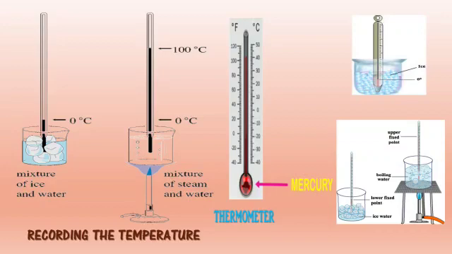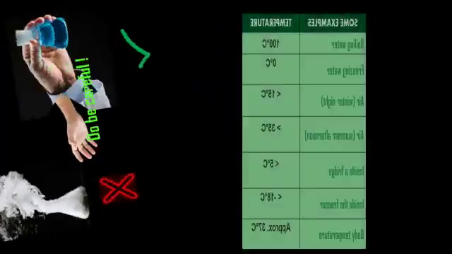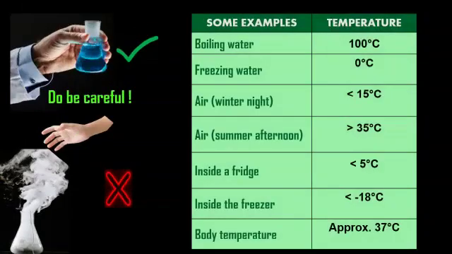So students, you can try this activity by taking some hot water in a vessel and cold water or ice water in another vessel, and note down the temperature of both the hot and the cold water. But remember, students, if you are going to try this activity at home, please try it under the observation of your parents. Please don't try this alone. Students, look at both the images on your left hand side. The image with the green tick mark is the right way to hold the conical flask, and the image with the red cross mark is the wrong way. So always be careful while holding a hot conical flask.